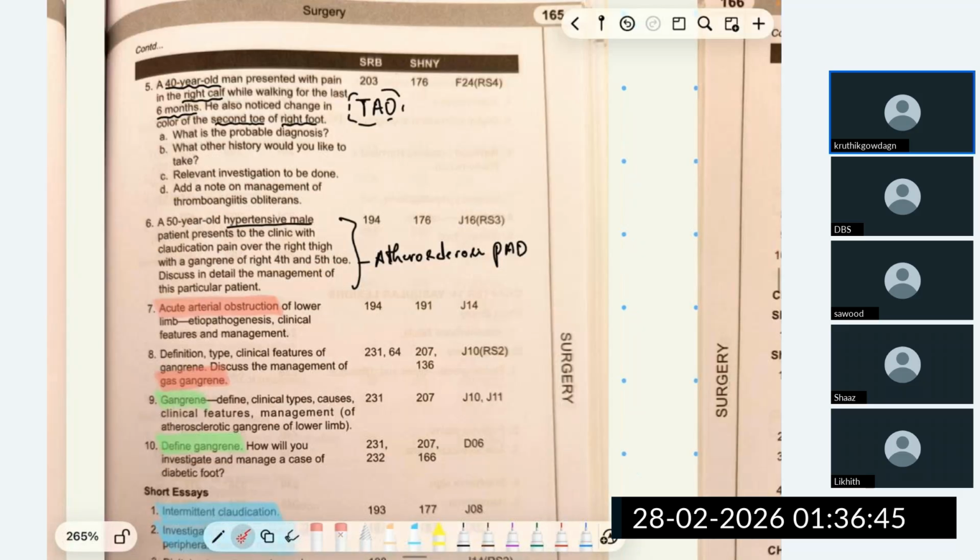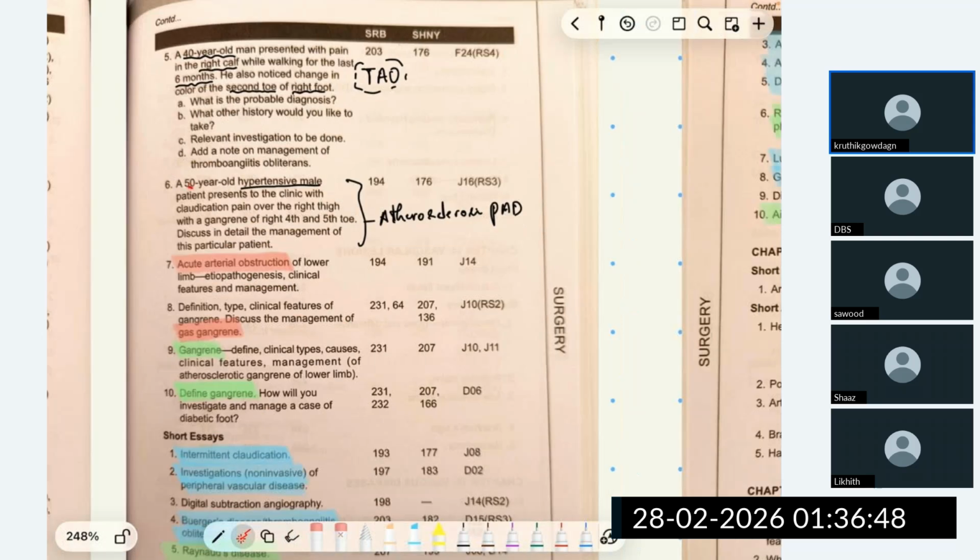Here, look at the sixth question. A 50-year-old hypertensive male presents to clinic with claudication pain over the right thigh with gangrene in the fourth and fifth toe. In this question, the examiner is clear. The male is 50 years and he is hypertensive, which are risk factors for atherosclerosis. So I can easily write peripheral artery disease due to atherosclerosis. And only once acute arterial occlusion is asked, and I'll briefly mention it.